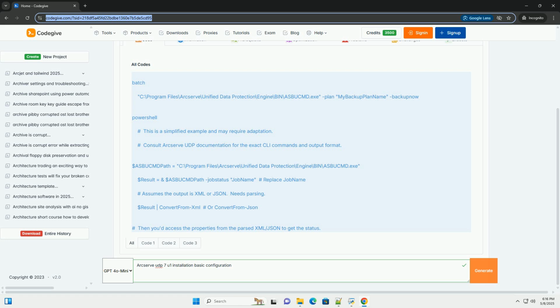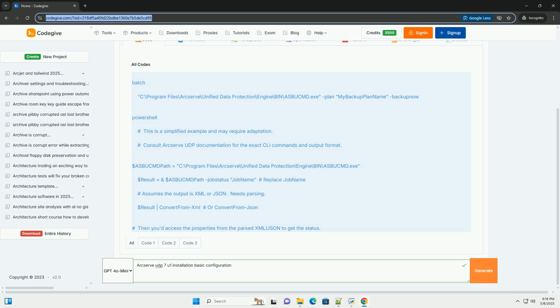2. Installation process. 1. Run the installer. Locate the downloaded Arcserve UDP 7 Update 1 installation file, usually a .exe or .iso file. Right-click on it and select Run as Administrator. 2. Welcome screen. The installation wizard will start. Click Next to proceed.